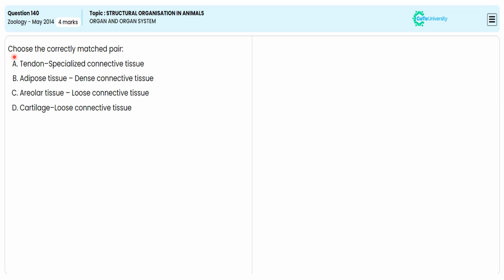In this multiple choice question, from the given options, they are directing us to specify the correct matching pair. For this, we are avoiding the wrong options to specify the correct option. Why are we avoiding option A? Because a tendon is not a specialized connective tissue.